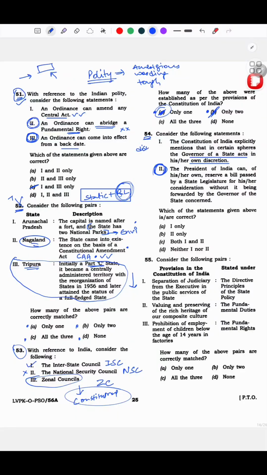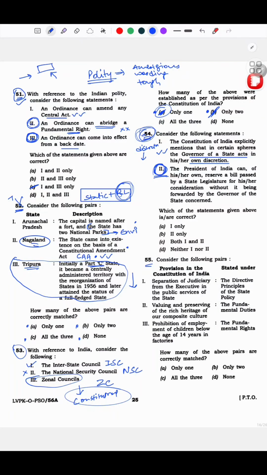And this one, the Constitution of India explicitly mentions that the governor acts in her own discretion. See, discretionary powers of the governor exist, but even these discretionary powers are only in certain cases. So I was like, okay, if there is even one, then this should be correct. So I was of the thought that this is right, but I did not know anything about this. And yeah, I chose to skip this.